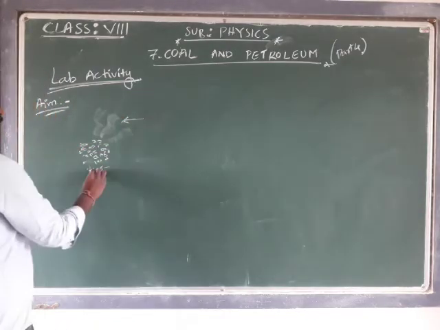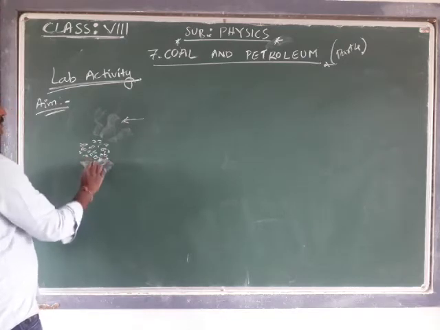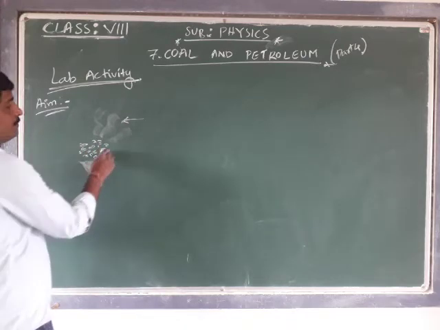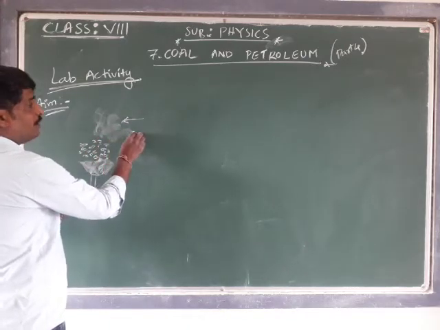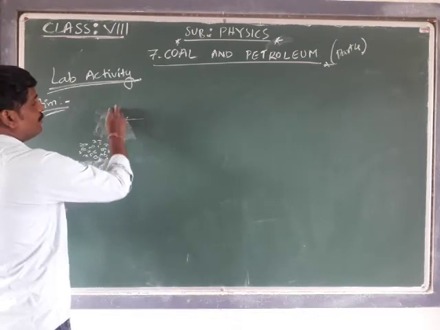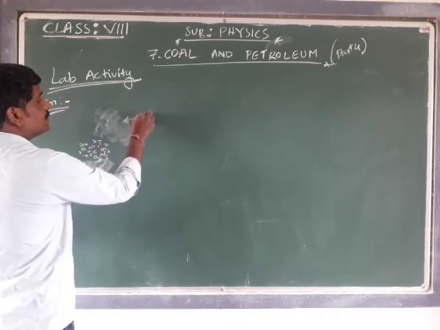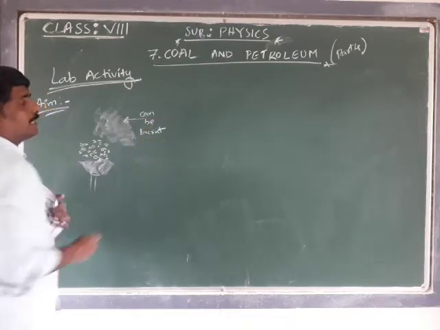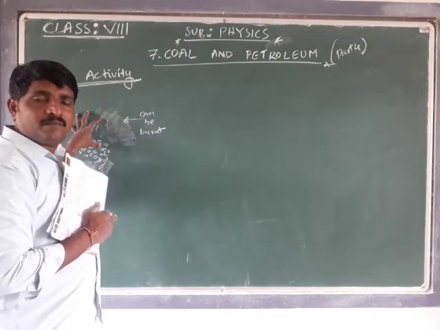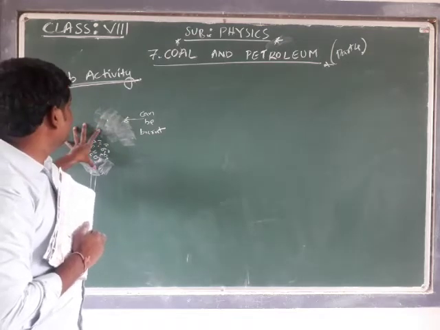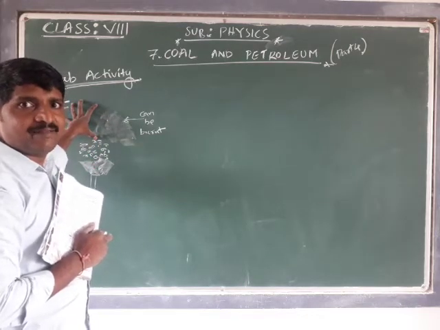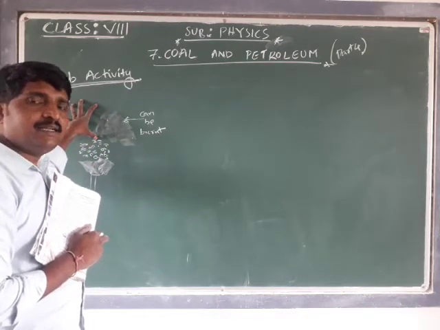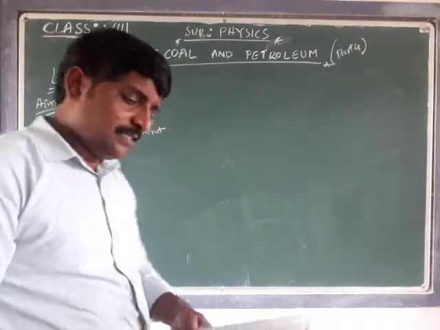If the high quality coal is heated up, some gas is evolved, and this evolved gas can also be burned. This is the main aim of this activity. Understand? This is the aim of the activity.